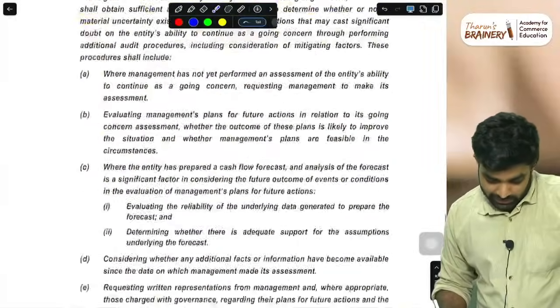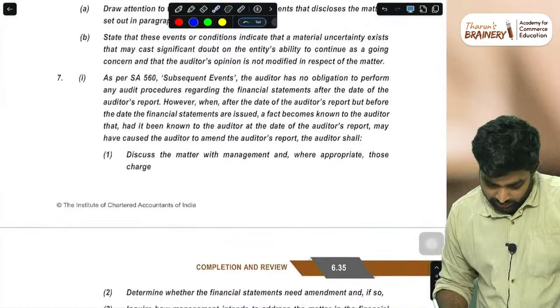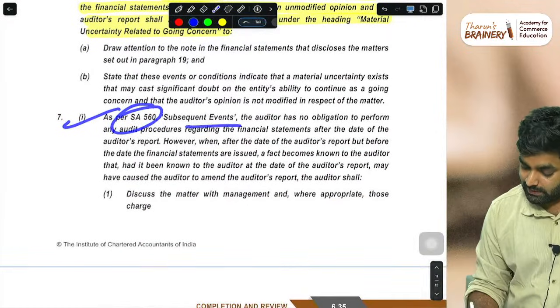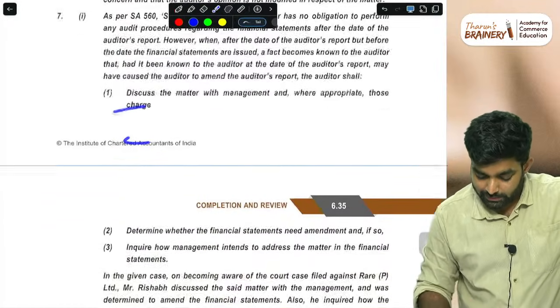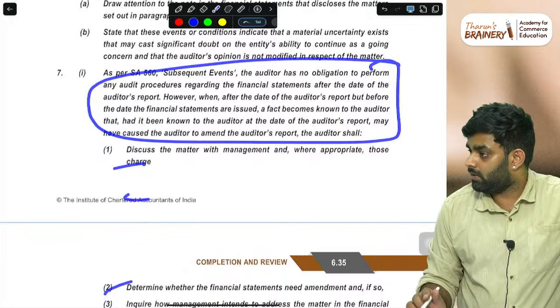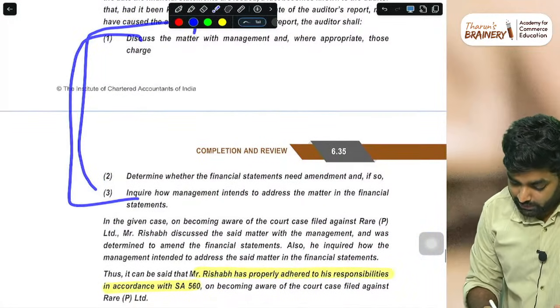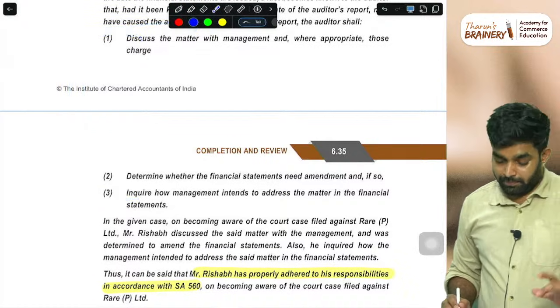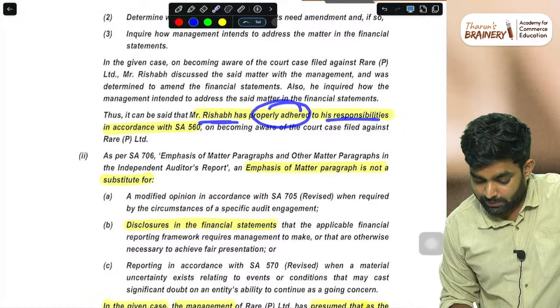For the first question, as per SA 560, subsequent events, the same order applies. Whatever the chart says, copy it: discuss the matter with the management, determine other steps. You also don't have to write this much, just the essence of the content, these points should come. These points give you almost 2 marks, or 1 mark minimum. Here Mr. Rishabh has properly adhered to his responsibilities as per SA 560.